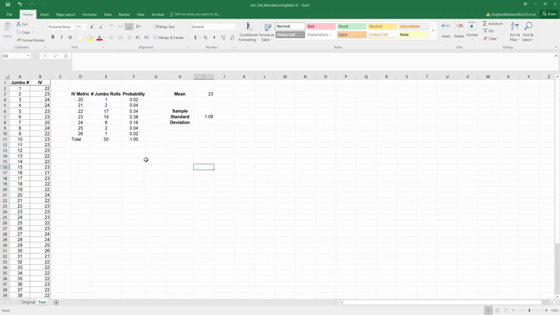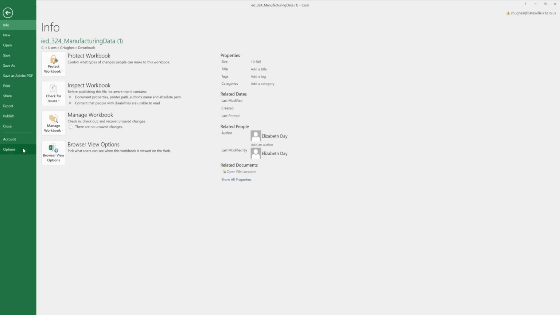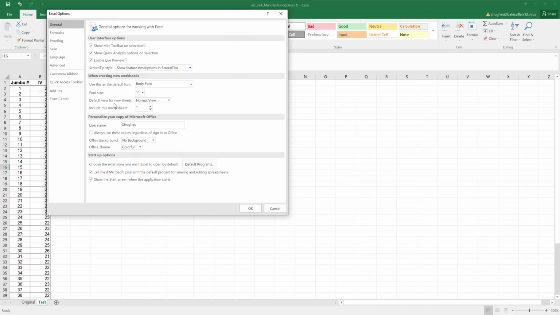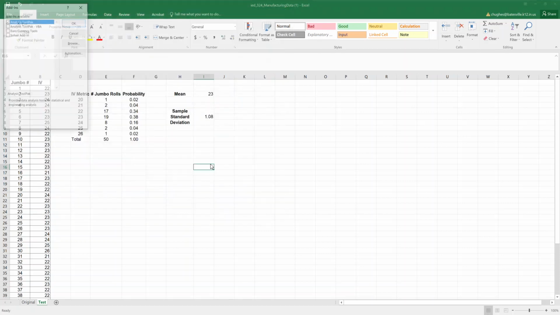To do the last portion with the histogram, we're going to make sure to load in something called the Analysis Toolpack. So I'm going to go up to File, down to Options, and on the left side of the Excel Options dialog that shows up, I choose Add-ins. And down at the bottom, you will make sure it says Manage Excel Add-ins and click Go.